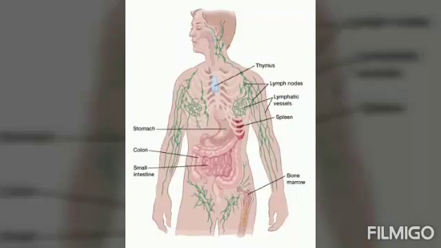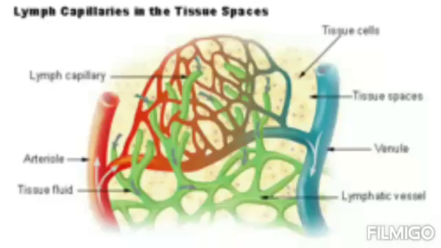Now we will know about the lymph. The lymph is a clear, transparent fluid like blood, but it is not blood. It is something different from blood, and it contains much lesser quantity of proteins. And the red blood cells and white blood cells are absent in the lymph. So it is a clear and transparent fluid-like substance. And where will you find the lymph? The lymph is found in the lymphatic vessels which are spread throughout the body. And this lymphatic system is totally different from the blood circulatory system.